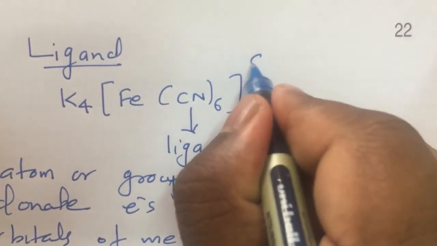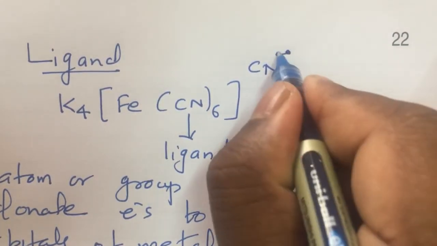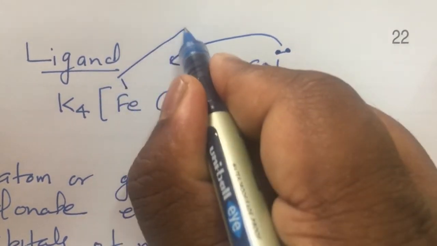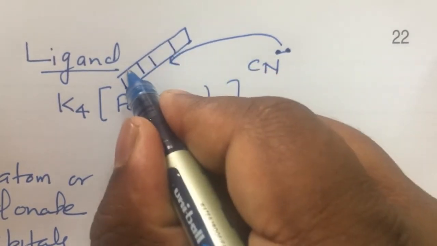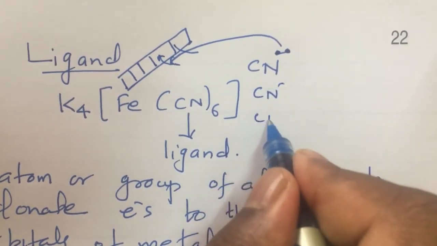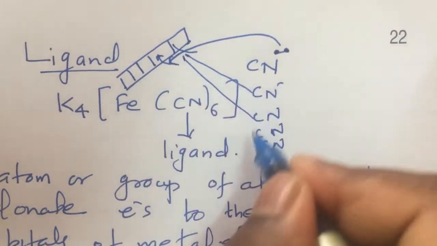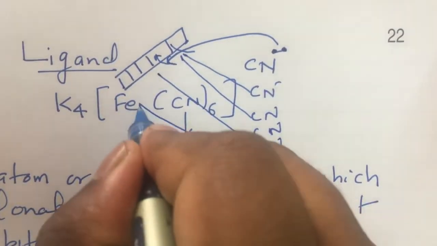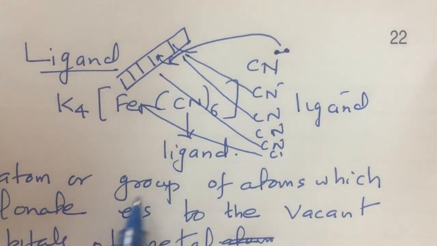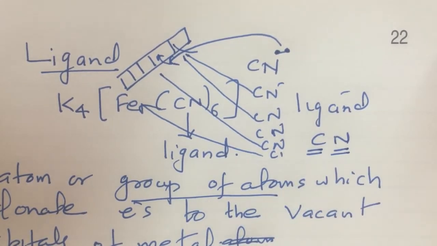Clear? Actually CN minus has electrons, and that electron will be donated to the vacant orbital of iron. How many CN here? Six CN, and all CN will donate electrons to the vacant orbital of iron. So CN is called what? Ligand. And CN is a group of atoms because CN contains two atoms, carbon and nitrogen.